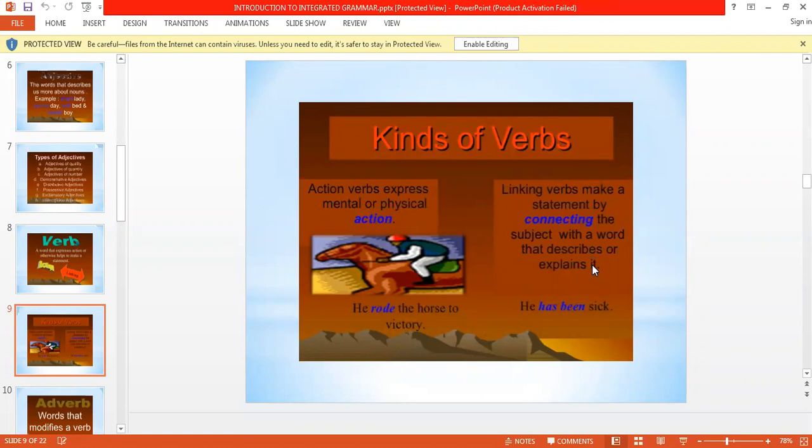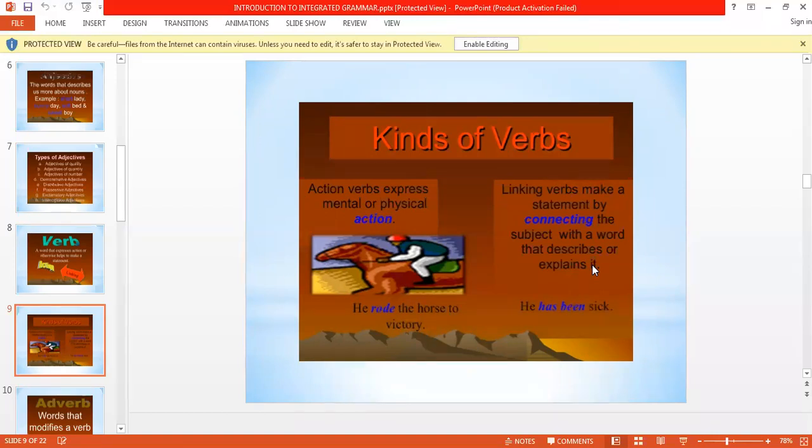Sometimes we do not have any action word in our sentence. Then we use the verb in the form of state of being or state of possession. These are two other types of verbs. When we do not use any action word, we tell the state of being of something, or the state of possession.